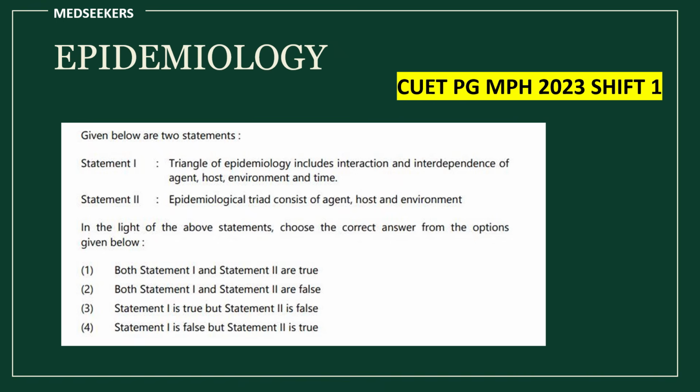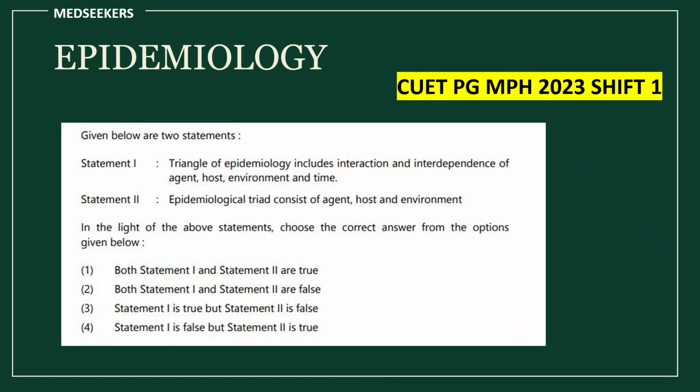So before going to talk about epidemiology questions, just now we have seen all the questions from 2023 to 2025 from history of public health. Now when you are studying history of public health, what you have to study? You have to know which particular scientist, what they have discovered, what are the theories. Are there any changing concepts in public health? There are certain changing concepts in public health.